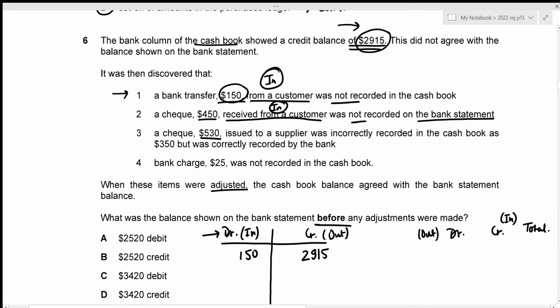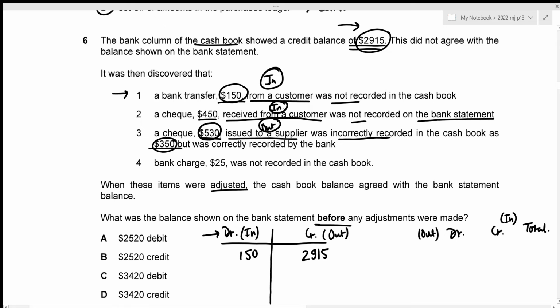So we are actually providing it to our supplier, which means that this will be an outflow, right? Was incorrectly recorded in the cash book. So we need to rectify this error in our cash book, and was correctly recorded by the bank. So this does not need to be corrected in our bank statement. This only needs to be corrected in our cash book. Okay, so it was incorrectly recorded as 350, but it should actually have been 530. So firstly, I'm just going to eliminate this incorrect amount of 350.